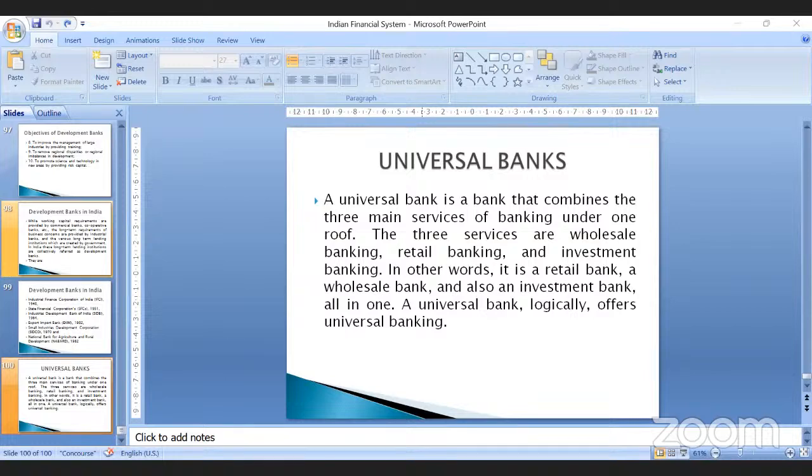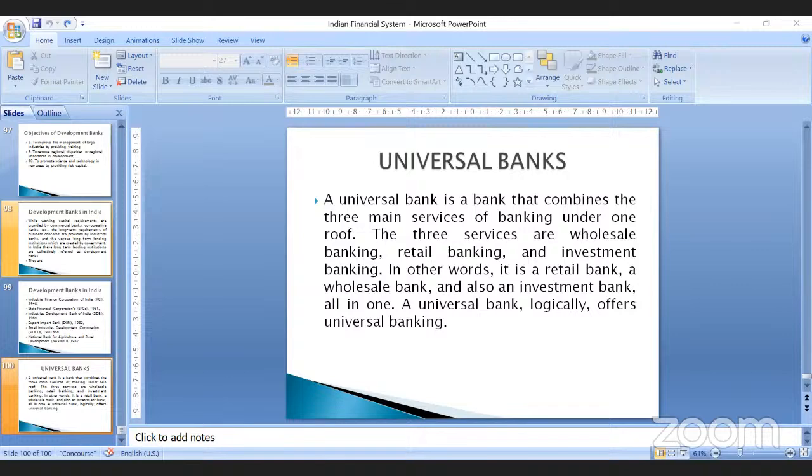So when banks provide every kind of service, we call such banks universal banks, right? One such concept is financial supermarkets. Financial supermarkets are supermarkets of retail and wholesale financial services, right? They provide a full range of services like banking, brokerage, and insurance under one umbrella, or under one roof.